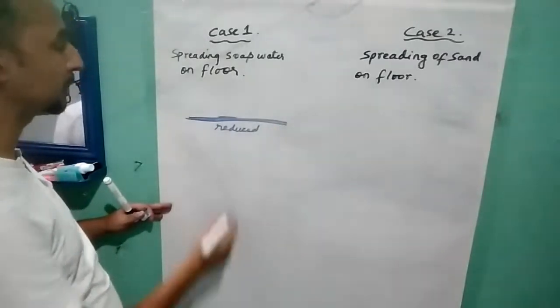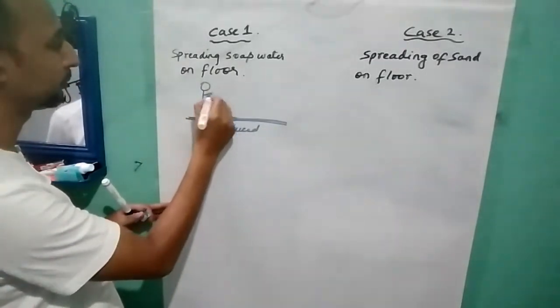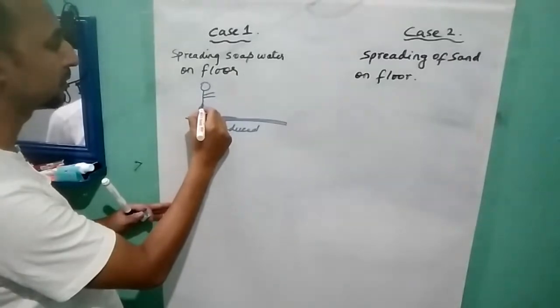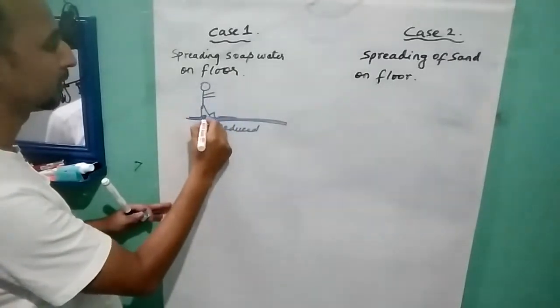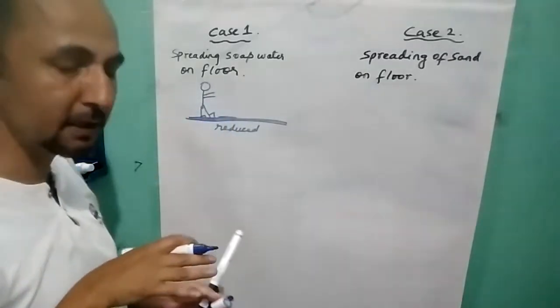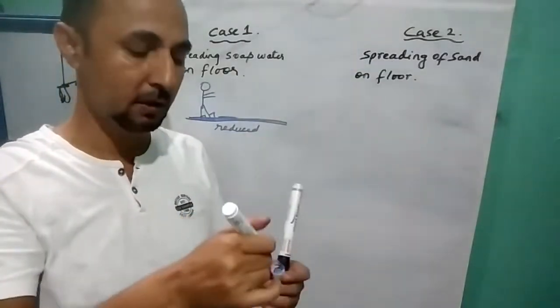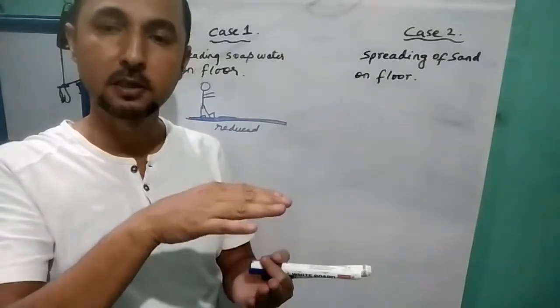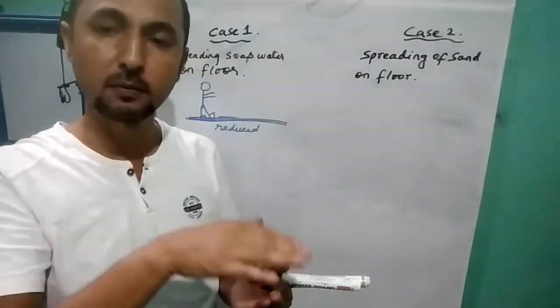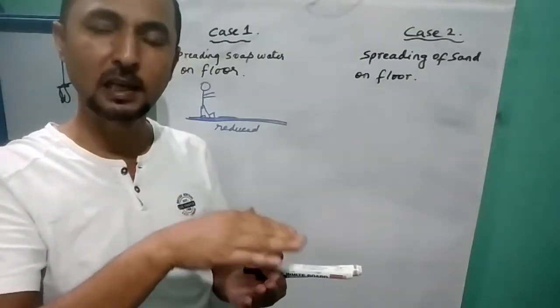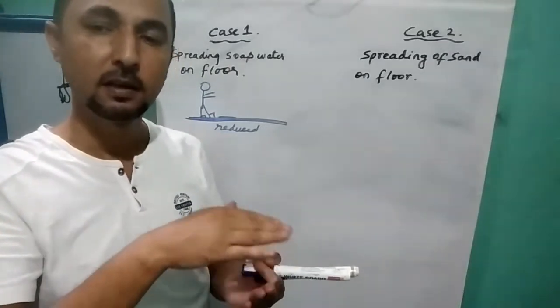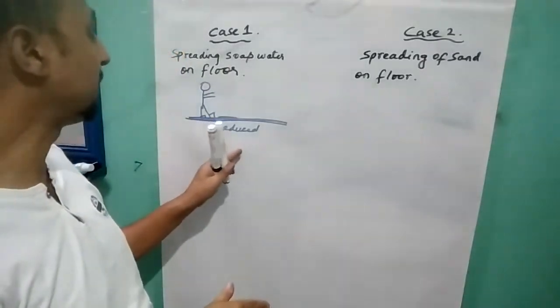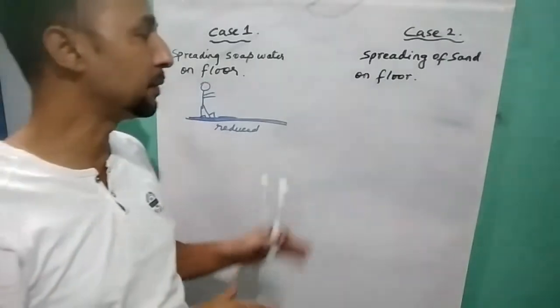And hence, if a person wearing shoes steps on this floor, he tends to slip and fall down because friction is very much reduced between his slippers or shoes and the floor, because the irregularities are covered and the floor becomes slippery. Hence the friction is reduced.